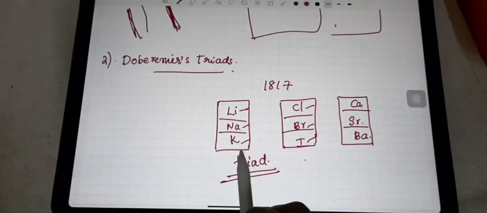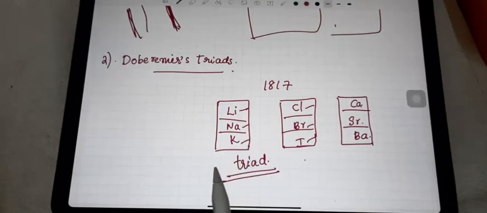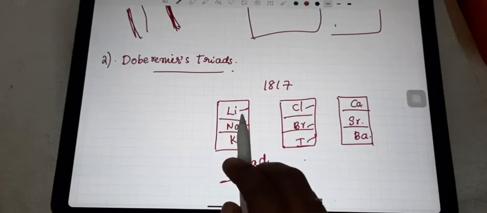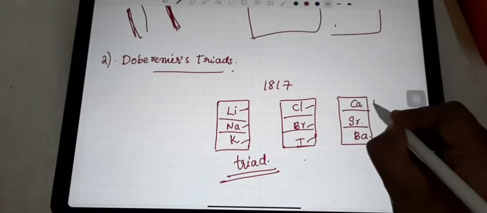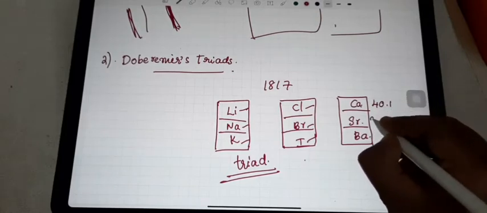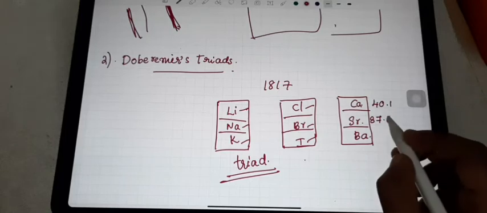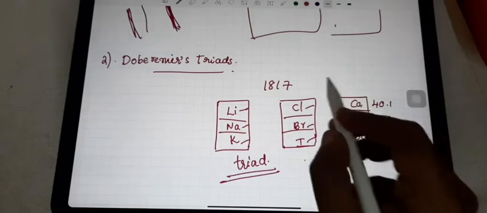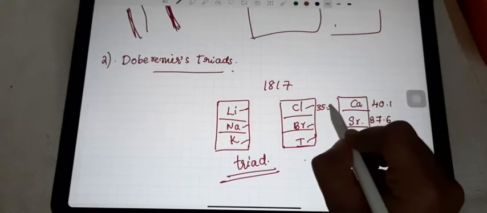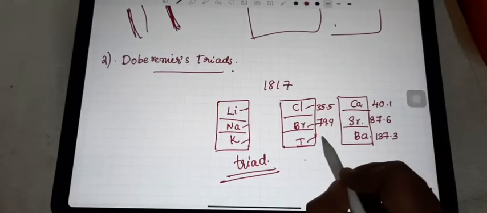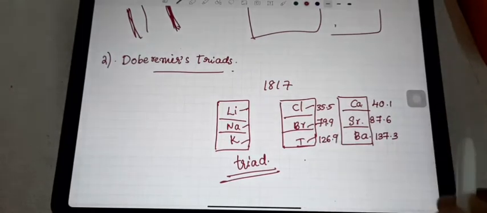Yes, so while he arranged these elements, he noted two points here. Here I will write the atomic mass of each one, so afterwards we can talk about that. In calcium's case, 40.1 is the atomic mass, strontium is 87.6, and the next one, barium, 137.3. Similarly chlorine 35.5, in the case of bromine 79.9, and in the case of iodine 126.9.